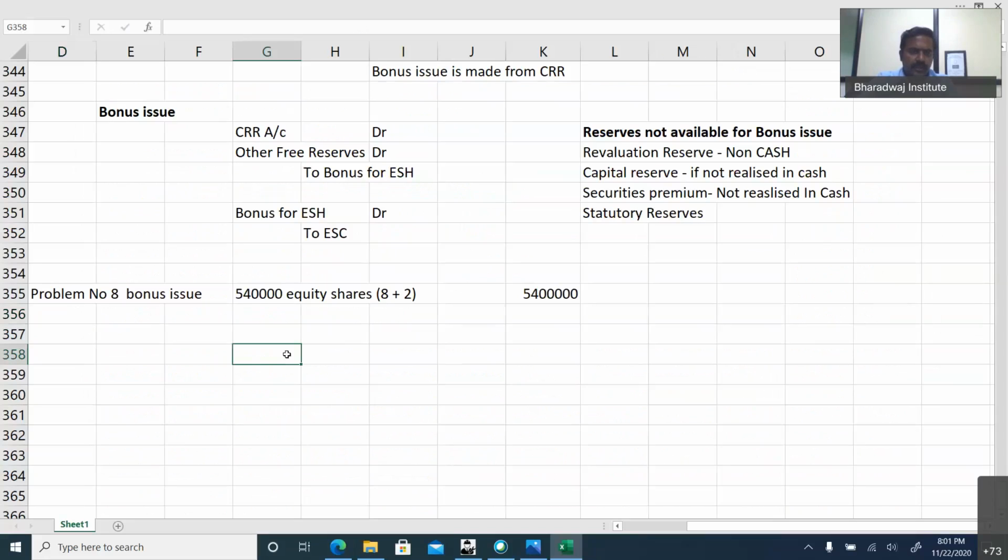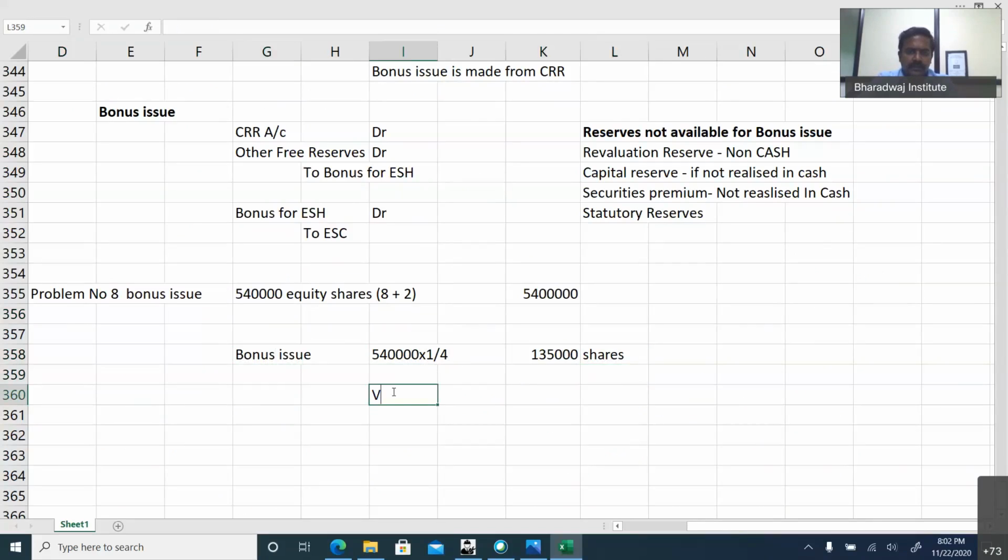So bonus issue will be 5,40,000 into 1 by 4. One lakh 35,000 shares we have to issue.